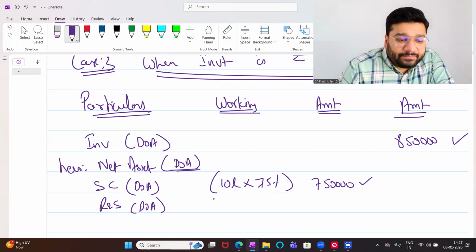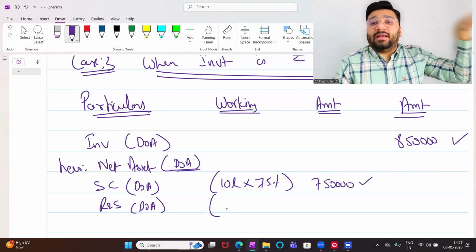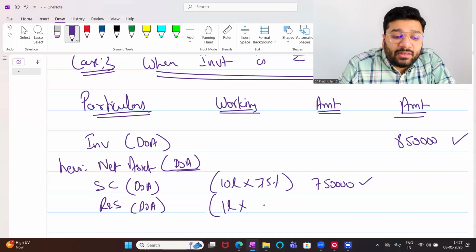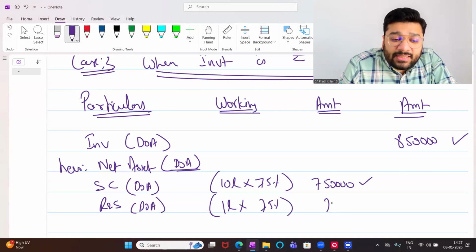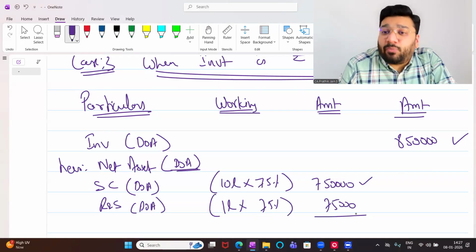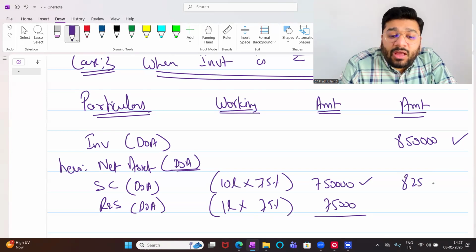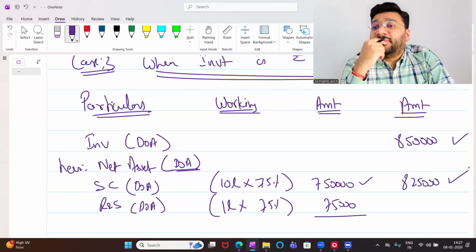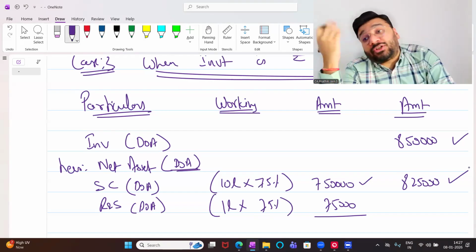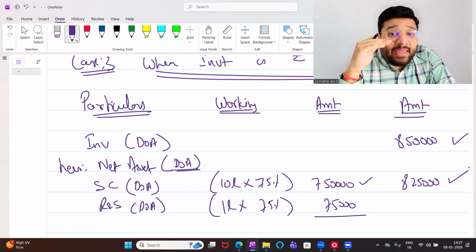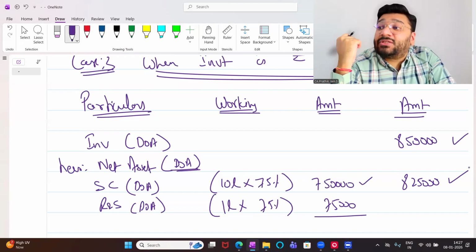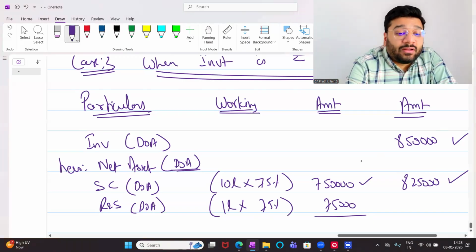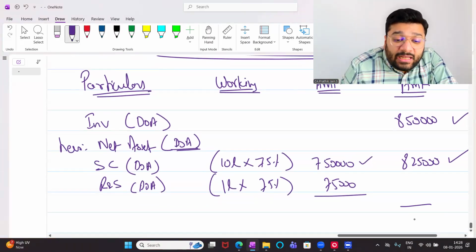what I'm supposed to pay. During the olden period, there's a profit of 1 lakh rupees. That also I need to pay. How much is it? 75,000. So in total, how much am I supposed to pay? I'm supposed to pay only 825. But I end up paying 850, extra I paid. If I pay anything over and above the net asset, that is called goodwill. 25,000 is called goodwill.